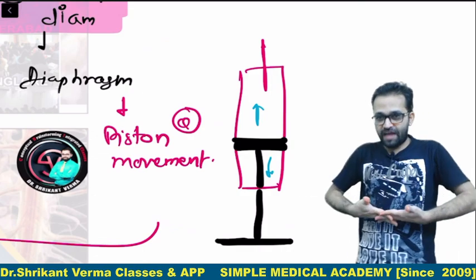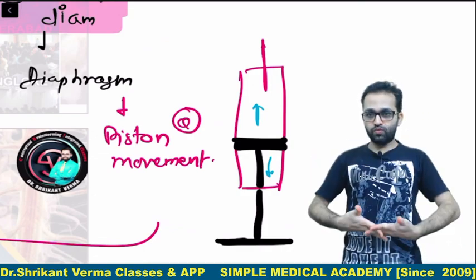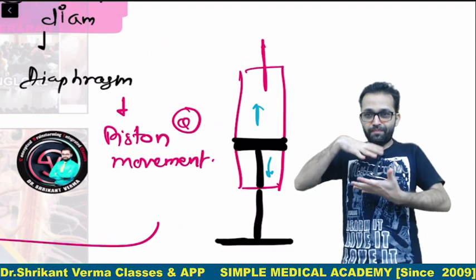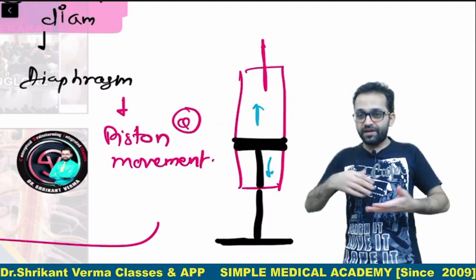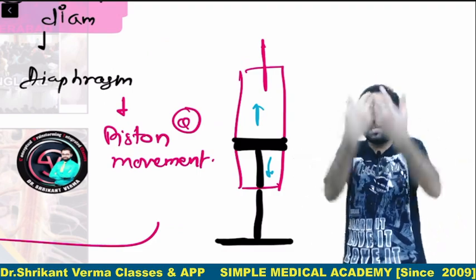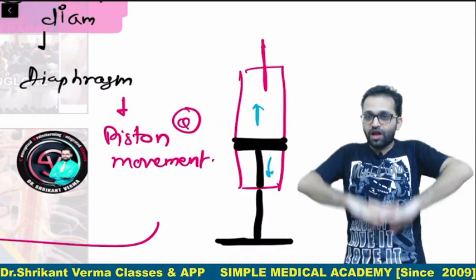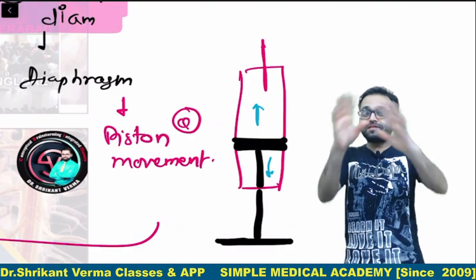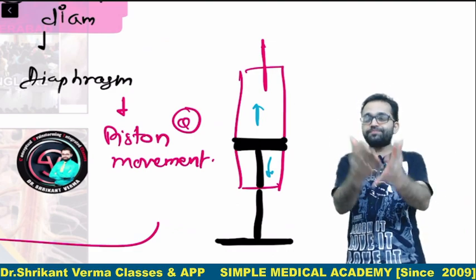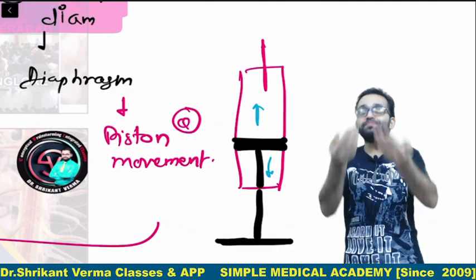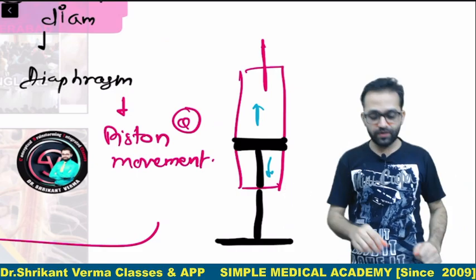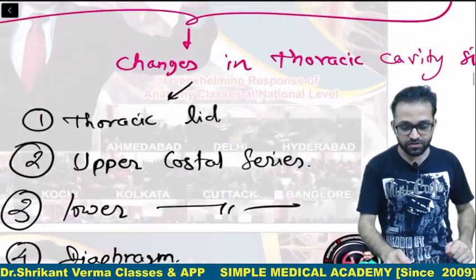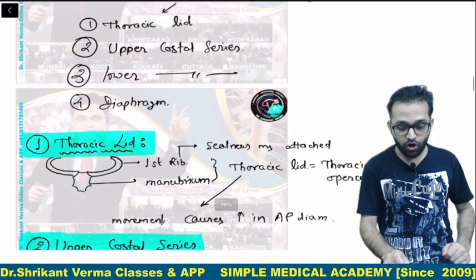In the same way, the diaphragm moves upward and downward, maintaining the intrathoracic pressure. When it moves upward, exhalation occurs, and when it moves downward, there is a decrease in the intrathoracic pressure, which pulls air from the outside high pressure area to the low pressure area inside our thoracic cage. So this was the total description in a short and sweet way.